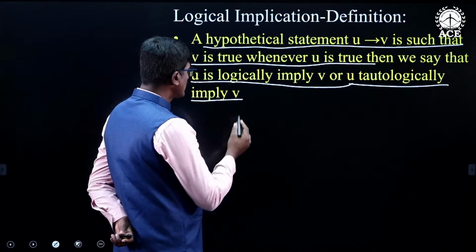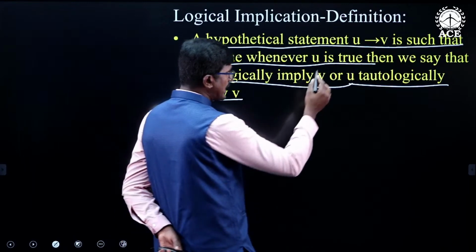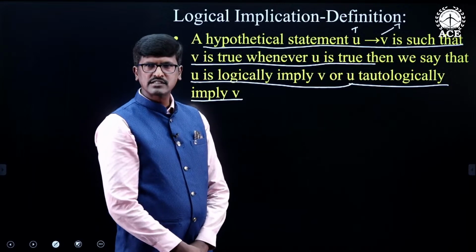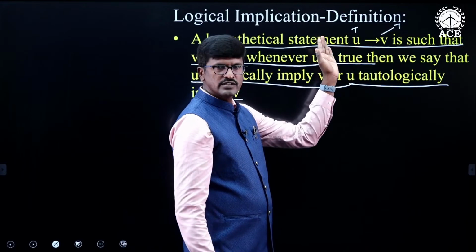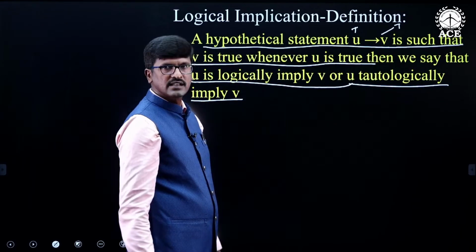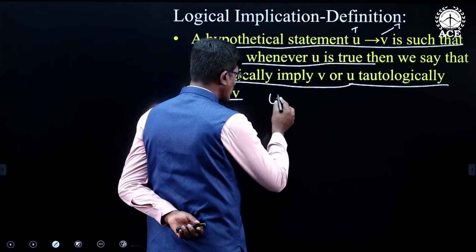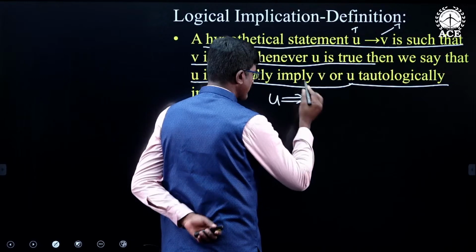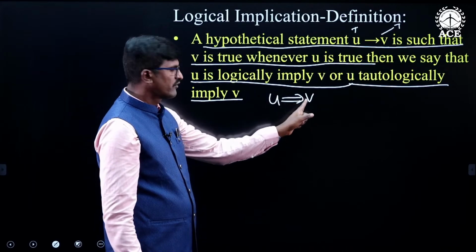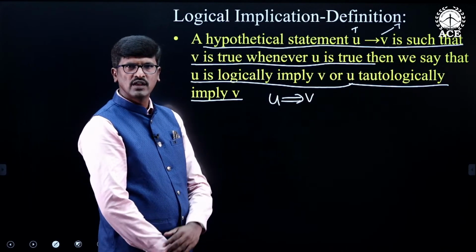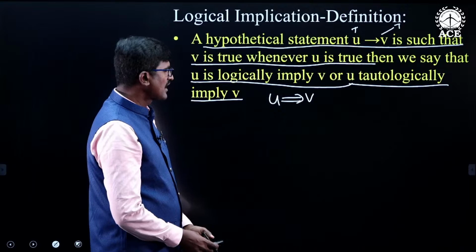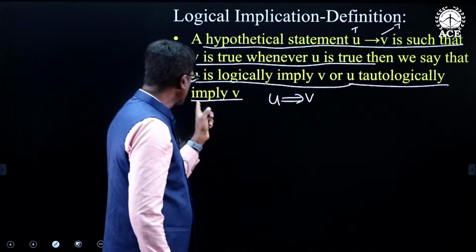So when we say that U logically implies V, whenever U is true, V must be true. Assume that whenever the LHS part U is true, V is also likewise true, then we say that U logically implies V. Symbolically, this is denoted like this. Whenever LHS is true, if RHS is also true, then we say that U logically implies V. This logical implication is also called tautological implication.